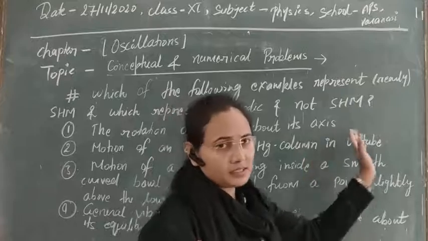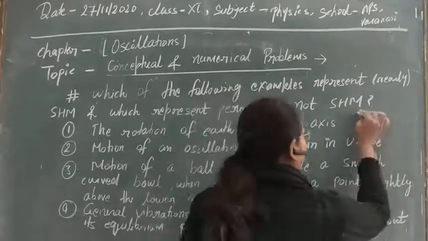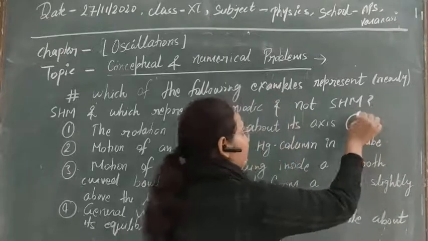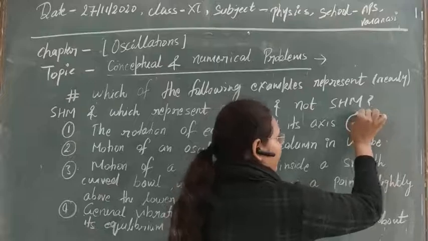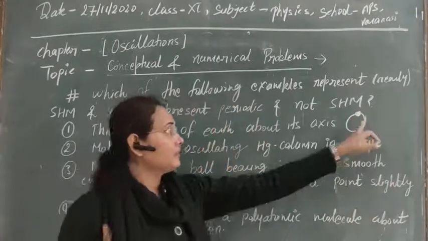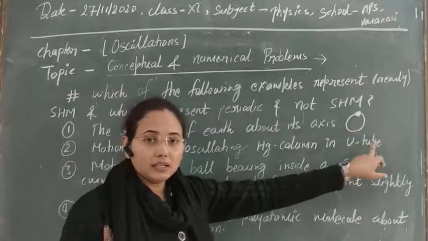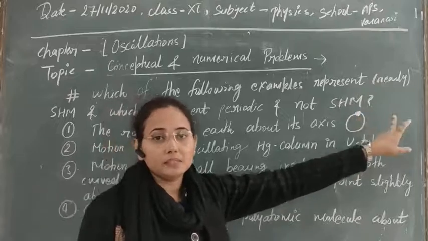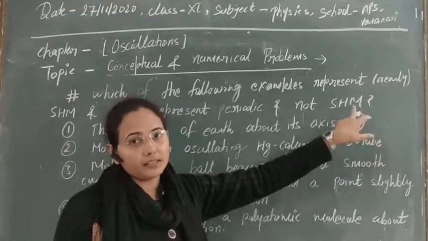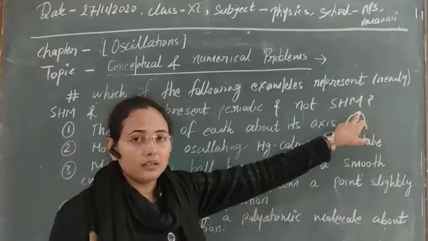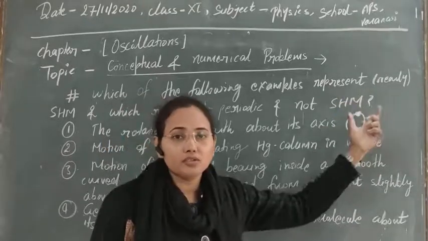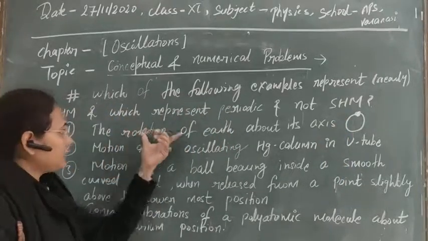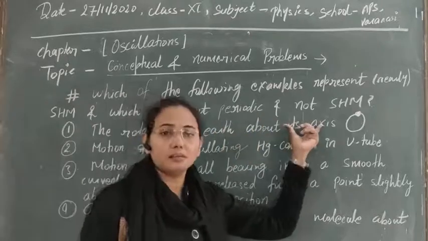I have already discussed this question. The rotation of Earth is just like this. Here the initial and final point are the same, meaning after a 2 pi rotation it is again repeating its path. So the time period is finite, and the particle is repeating its path after some finite interval of time. So this motion is periodic, but we are not seeing any to and fro motion, so that motion is not oscillatory and not simple harmonic. Clear? So for the first question, the motion is periodic but not simple harmonic.